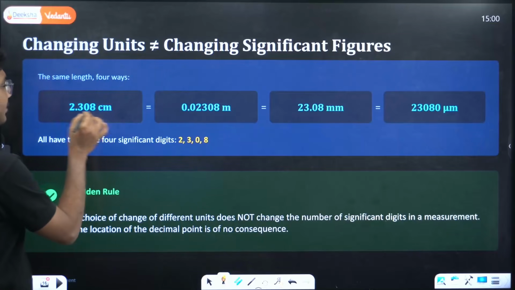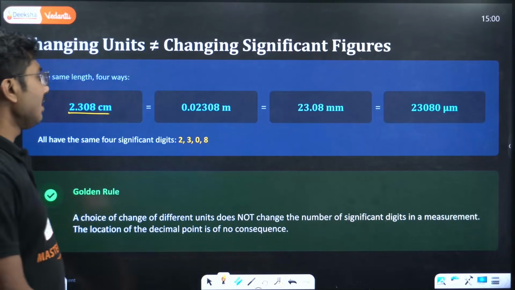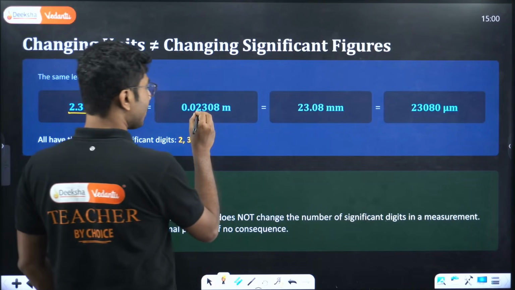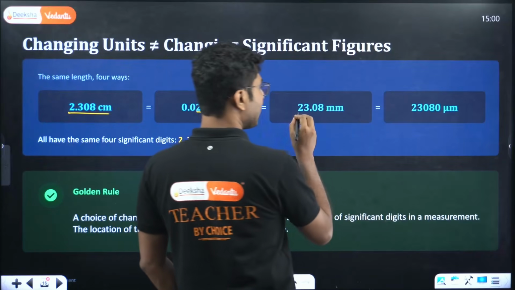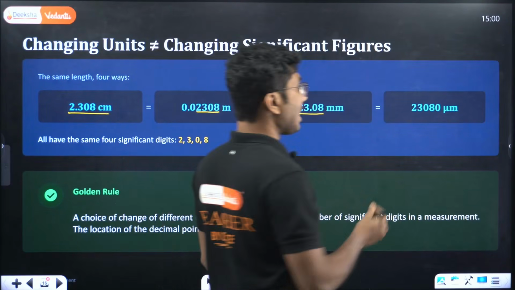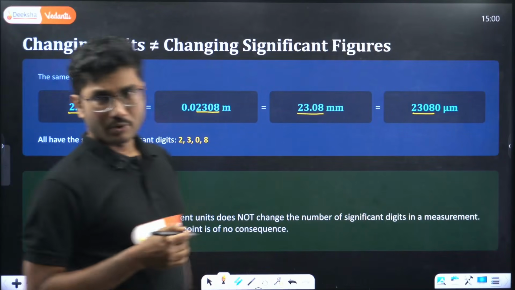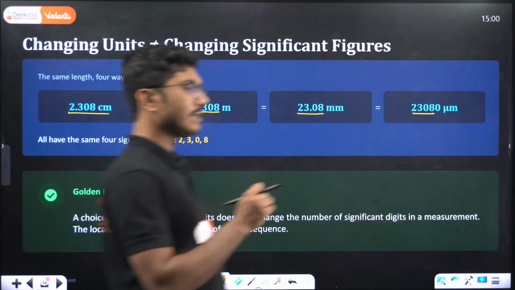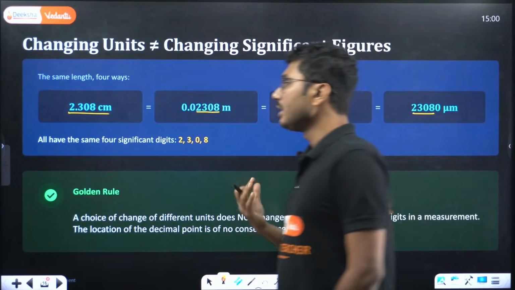Here is a measurement, 2.308, in centimeters. If you convert it into meters, millimeter or micrometer, the significant digits should remain the same.